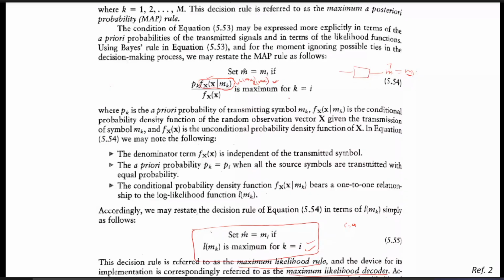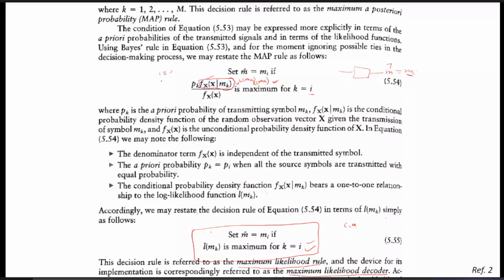We have seen that pk does not carry any information. It is just an a priori probability. If symbols 1 and 0 are equally likely, then pk is 1 by 2, or if there are n symbols, it is 1 by n.